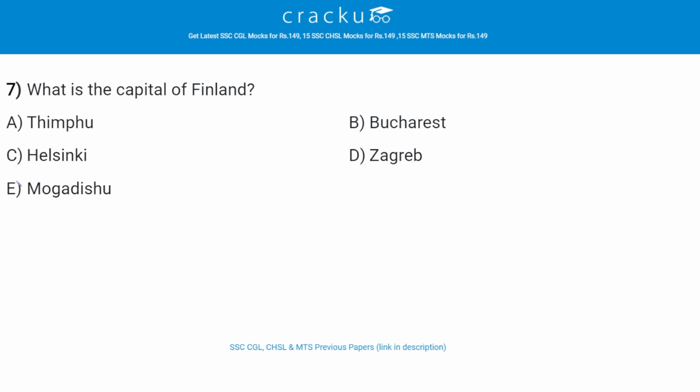What is the capital of Finland? The correct answer is C, Helsinki. So the capital and largest city is Helsinki, and the spoken languages are Finnish, Swedish and Sami. Sami is spoken by the Laplanders, the indigenous people inhabiting the Arctic area of Sapmi.